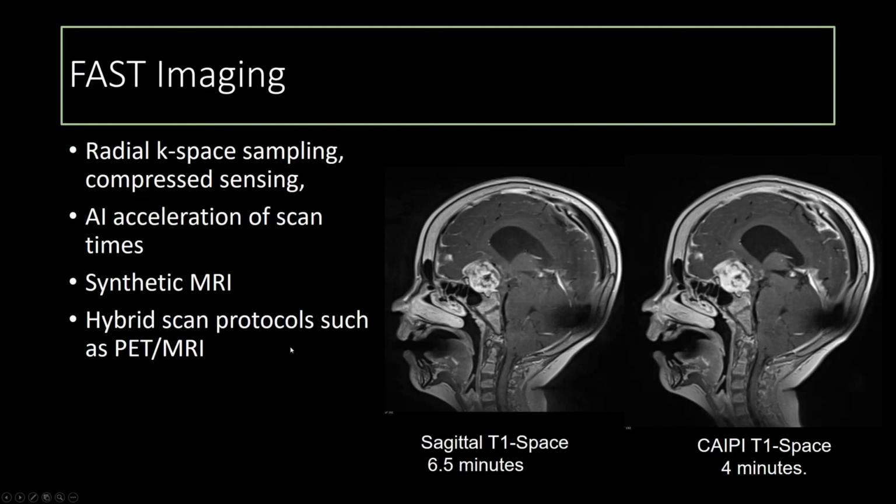And then hybrid scan protocols such as PET MRI, so the patient doesn't have to get 2 separate sequences. And you can see here, this is just an example of a case where we acquired a sagittal T1 SPACE at 6.5 minutes. And then you can compare the quality of that to a CAIPI T1 SPACE, which reduces aliasing artifacts in parallel imaging. You can see the image quality isn't much different, but the difference in scan time is 2.5 minutes. And so if we can reduce the length of each sequence in these tumor protocols, it can be really helpful to increase patient compliance with the scan.